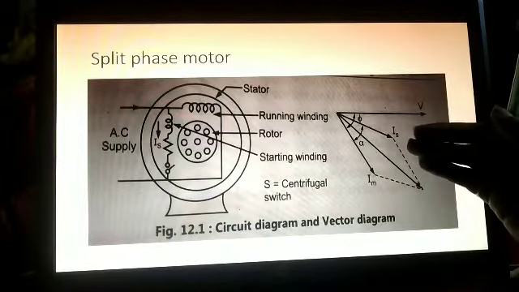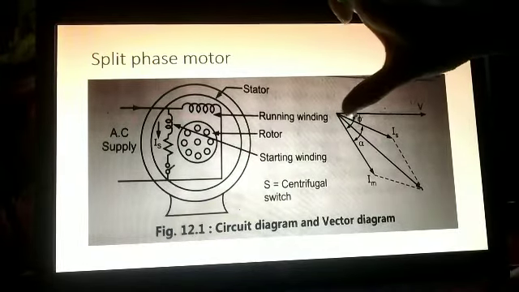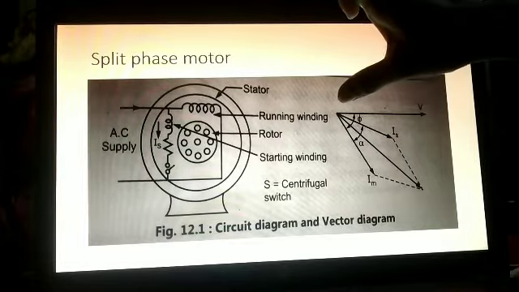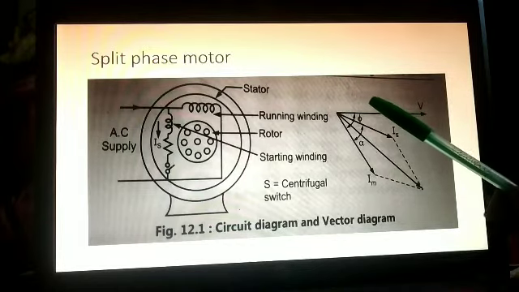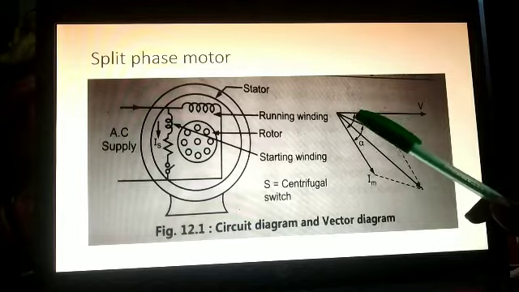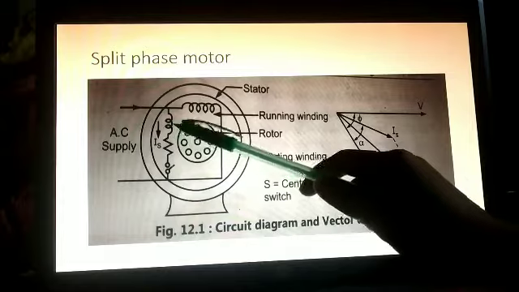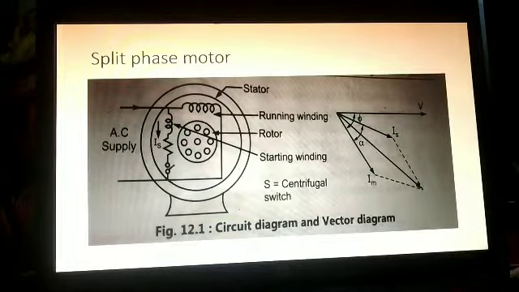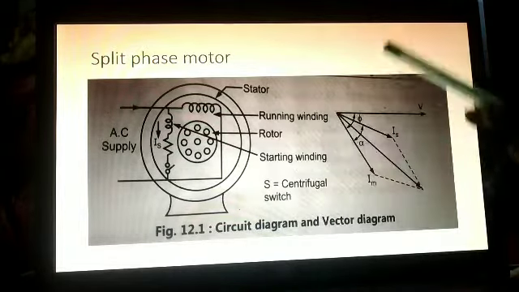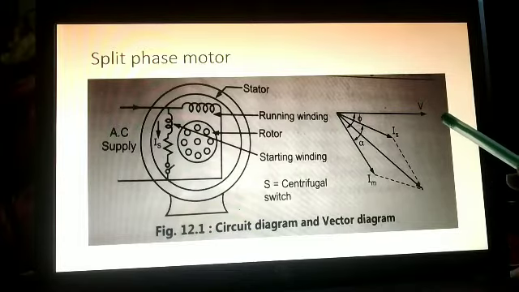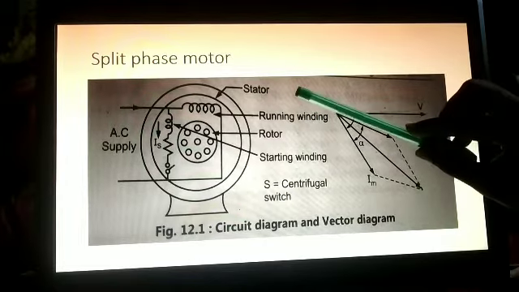Moving to the phasor diagram. Here we take the supply voltage as the reference. Now the starting winding is highly resistive, as we have already discussed. If it was purely resistive, the current would be in phase with the voltage. But since it is highly resistive, it will lag the voltage by some angle.